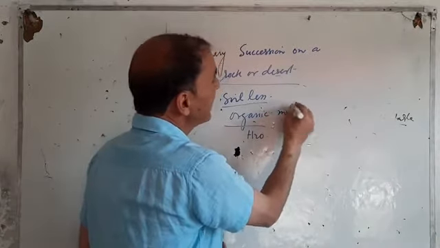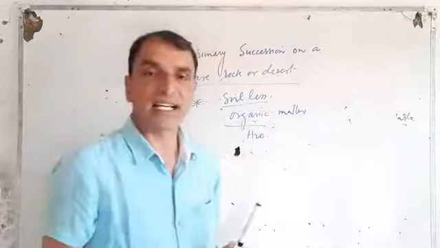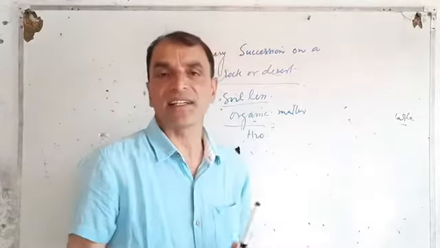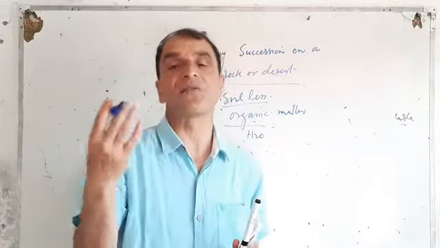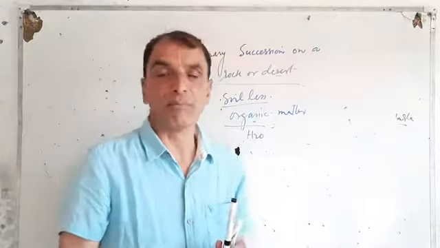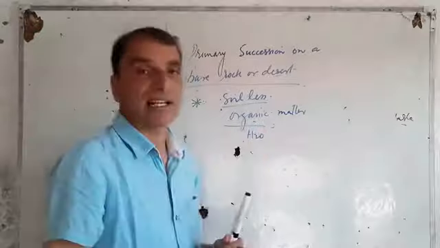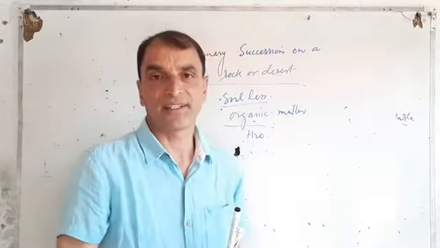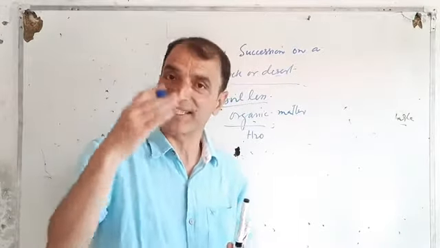So, very difficult, but still it occurs. It may take 1,000 to 2,000 years for primary succession to get completed on a bare rock or a desert, but still it occurs. It's a very slow process, but it occurs.